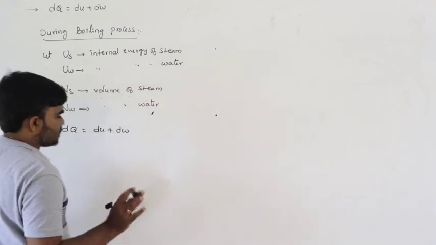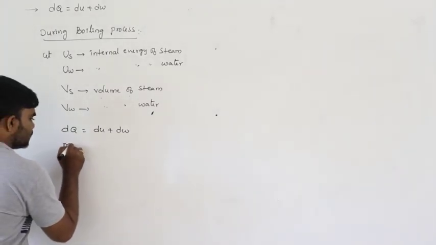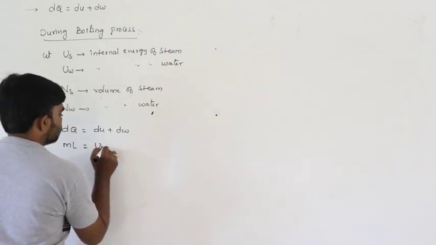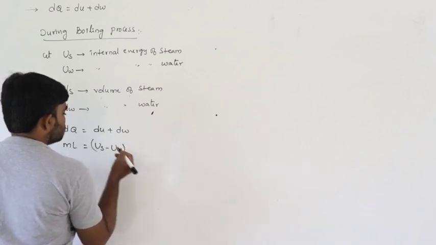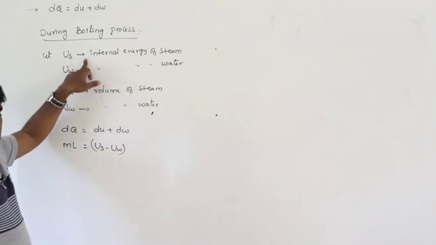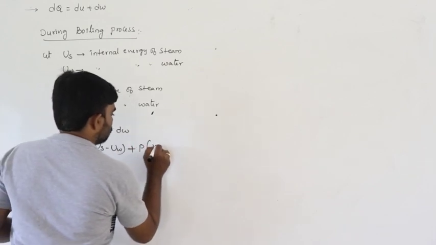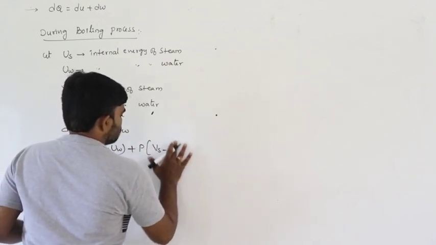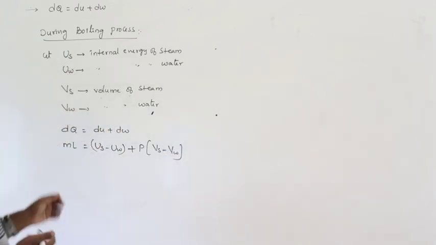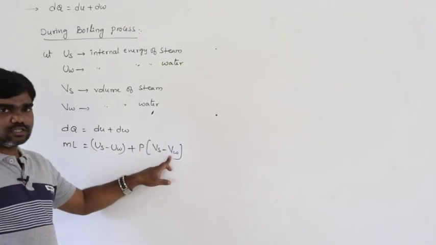Let us say the temperature remains constant because water is converting to steam. dq can be written as ml, which is equal to dU, the final internal energy minus the initial internal energy, plus dw, that means p into the change in volume, Vs minus Vw. So ml is equal to Us minus Uw plus p into Vs minus Vw.